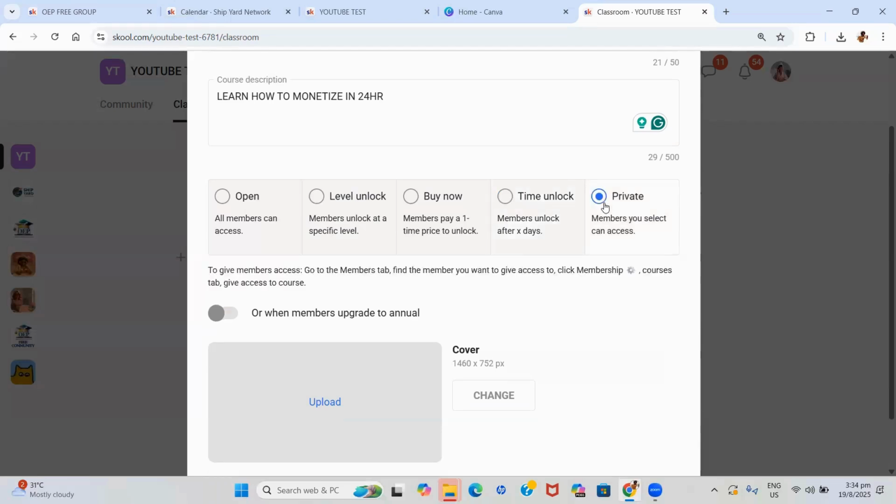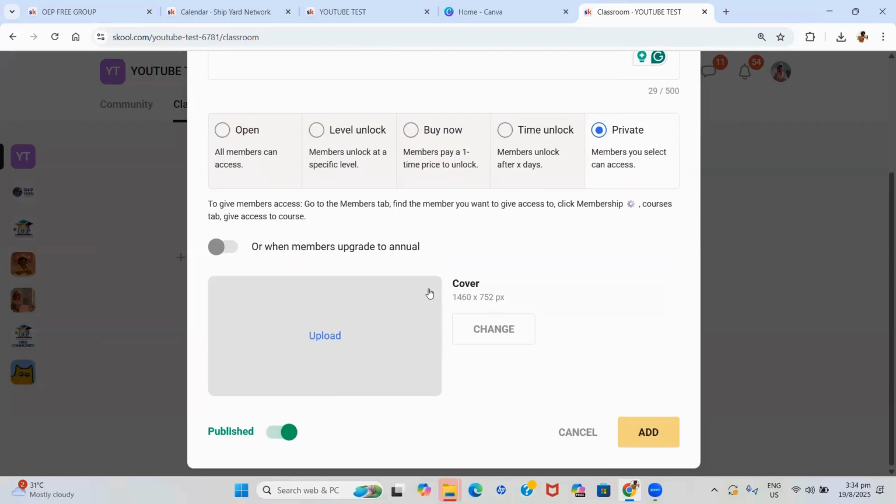You can also have a private course. And this can be perhaps sometimes because you are working on it. So you want them to know that it's coming soon, but it's not yet ready. So you make it private, or it can be a case where it's exclusive access. So if you're giving a select number of people access to this particular course, then you will have it as private.